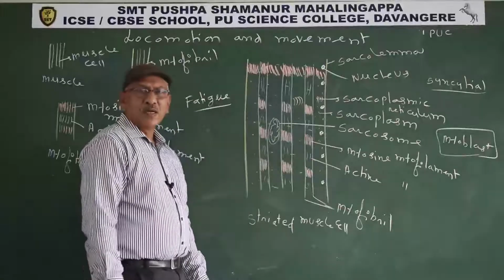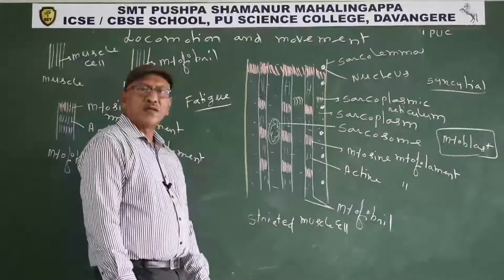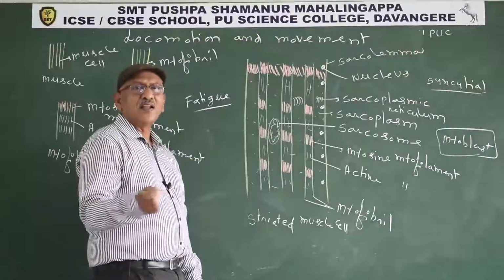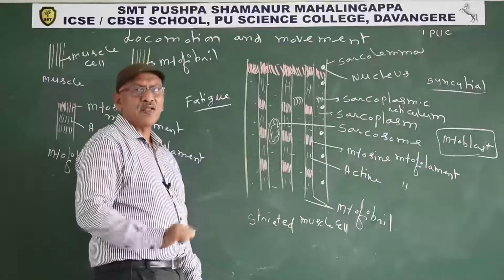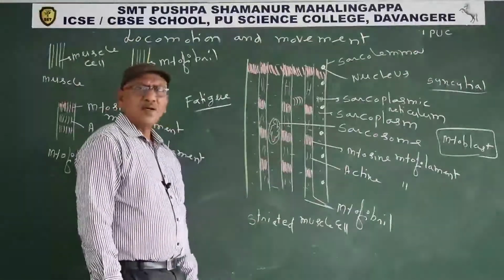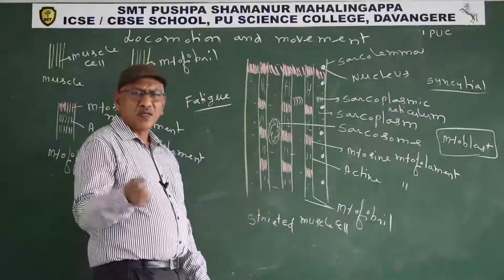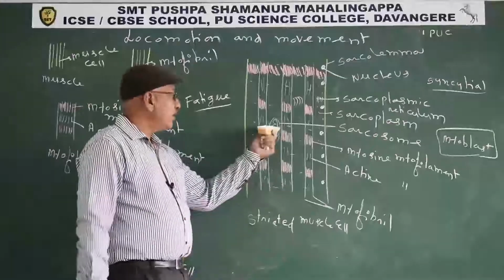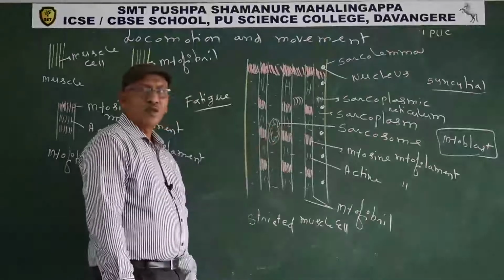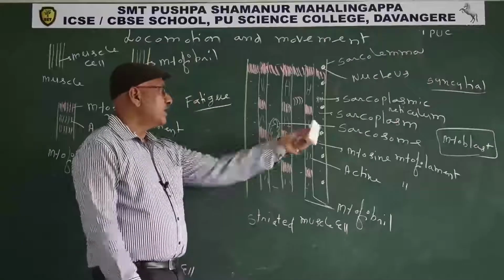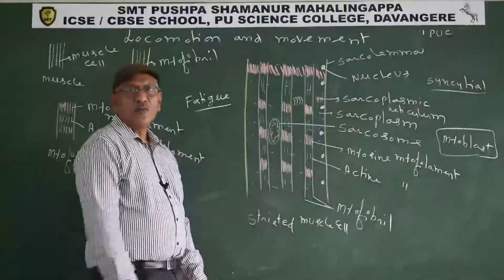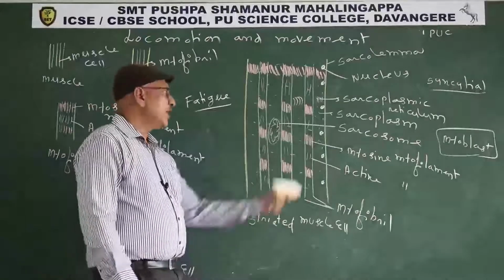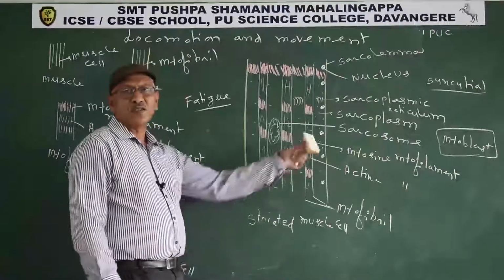Endoplasmic reticulum of the muscle cell is known as sarcoplasmic reticulum. Sarcoplasmic reticulum contains cisternae. Cisternae store an abundant number of calcium ions. Calcium ions are responsible for muscle contraction. ATP molecules are present in the sarcosome. Mitochondria of the muscle cell are known as sarcosome. So readily usable energy, that is ATP molecules, is present in the sarcosome.